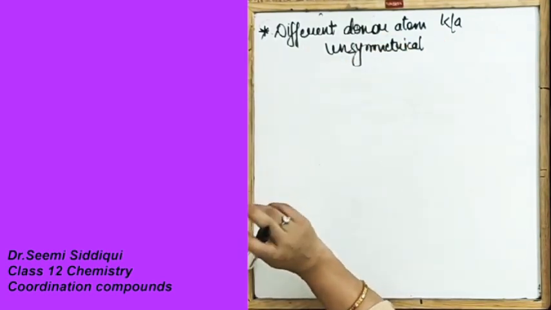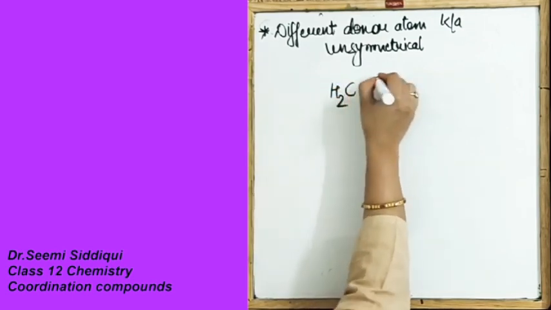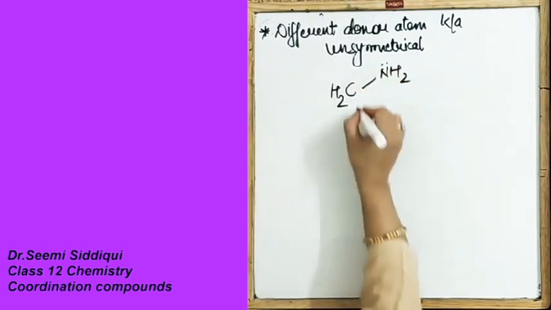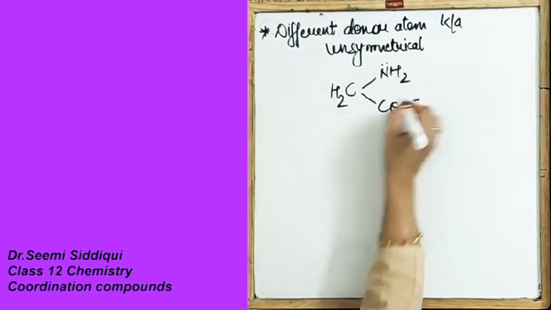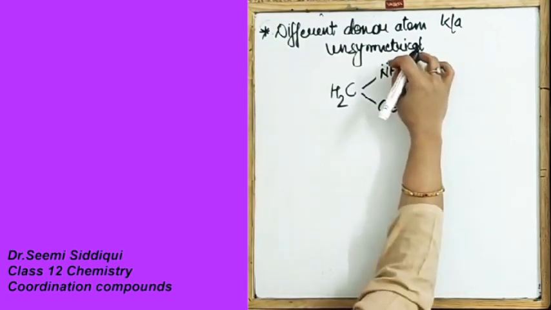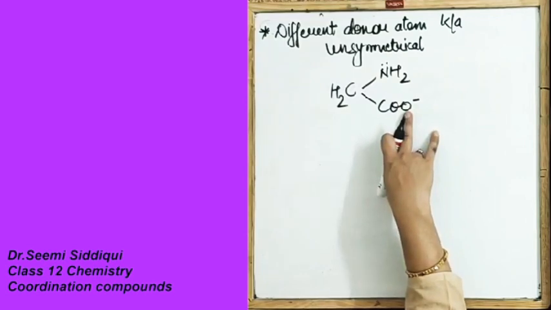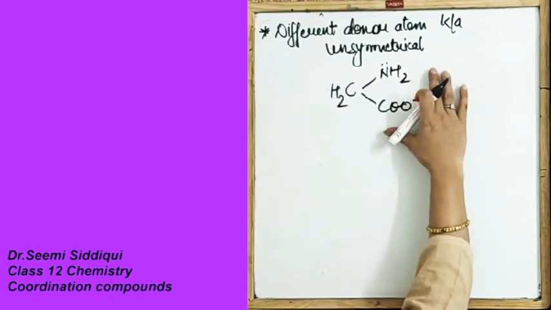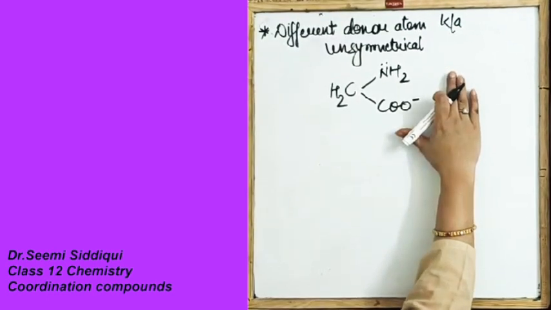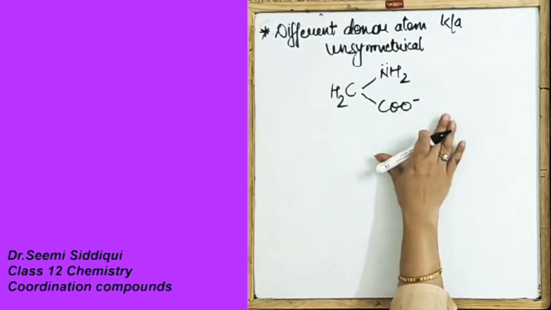For example, on one end we have kept the NH2 group, and on the other one we have a COO minus group. So it will bind through this N and through this oxygen. This type of ligand is a bidentate, and under bidentate it is an unsymmetrical type. Clear?